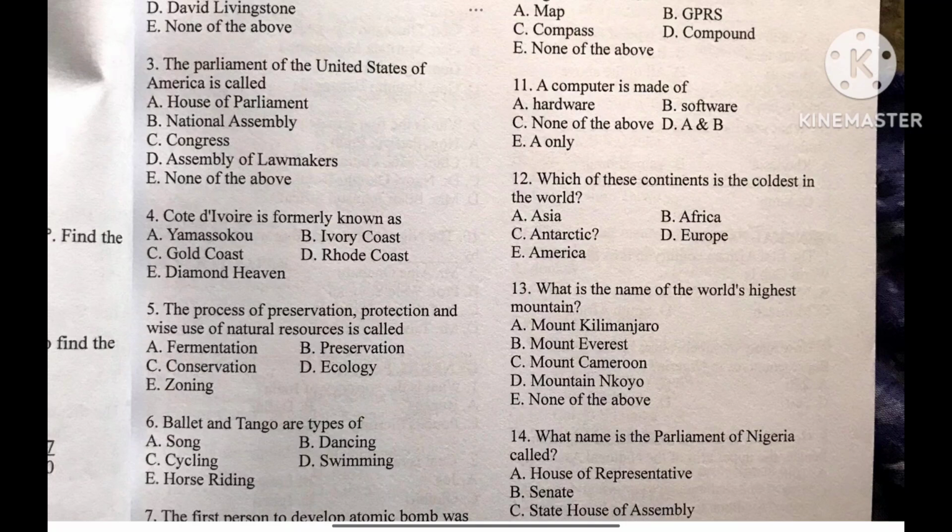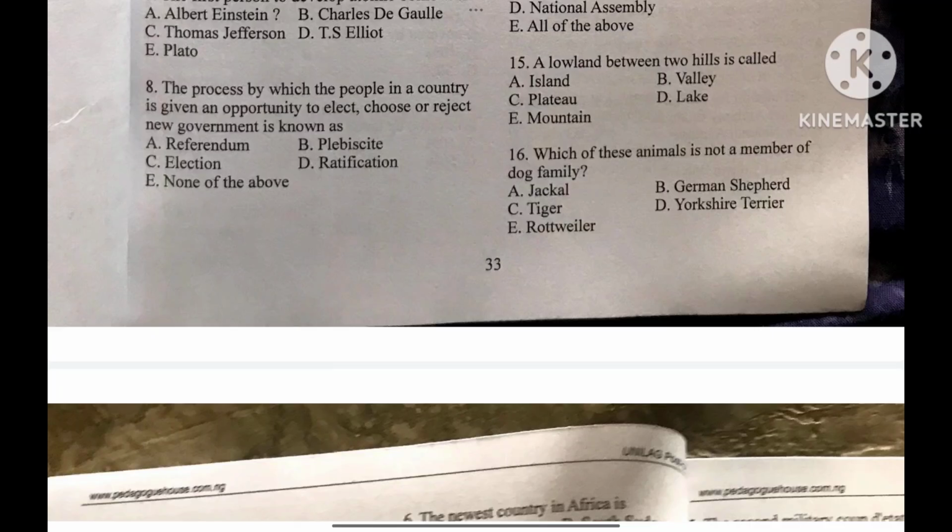The next question, what name is the Parliament of Nigeria called? We have A, House of Representatives, B, Senate, C, State House of Assembly, D, National Assembly, E, all of the above. The correct answer is the National Assembly.